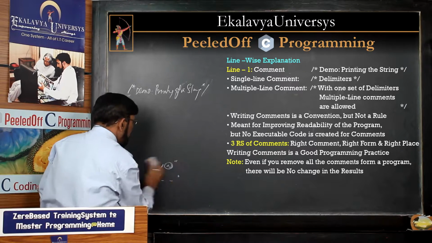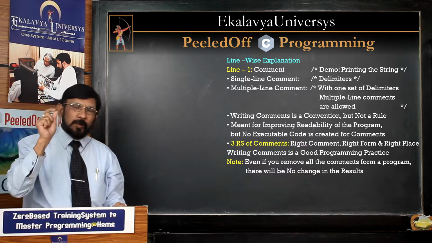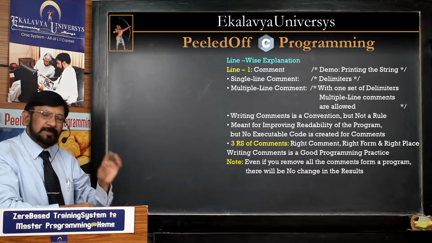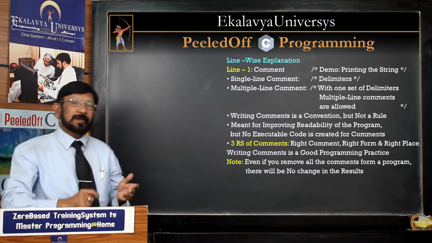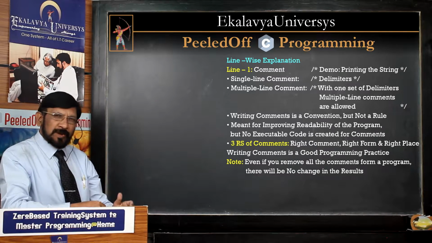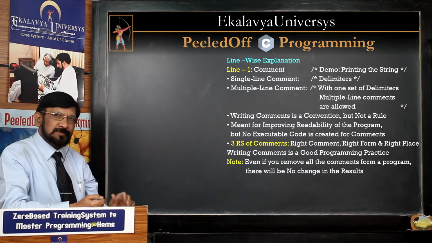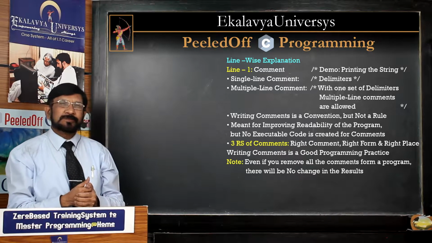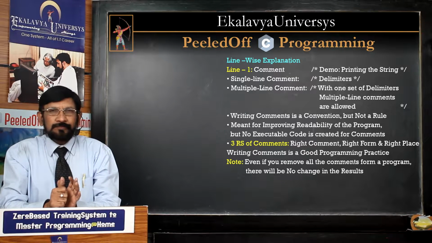Okay, so as a matter of convention, whenever you write a program, on the top of it, in the first line, you write a comment. It may be a single line. If you are able to accommodate it within a single line, you can write it in a single line. If you cannot accommodate it in a single line, you may write two or more lines also. Nothing wrong in that. You can use one set of delimiters for that. And when you write comments, certain principles are there. Those principles you must follow.